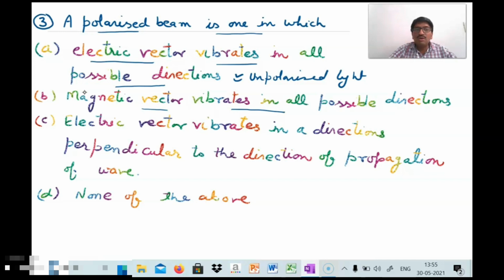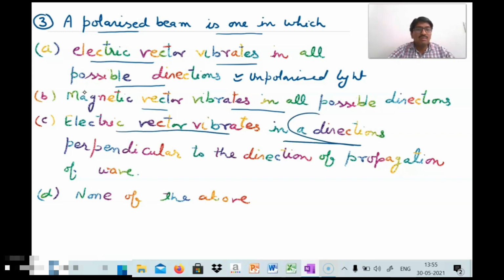Magnetic vector vibrates in all possible directions. We know that in the definition of a polarized beam, the vibration is not in all possible directions. Electric vector vibrating in all possible directions means the definition of unpolarized light. Third option, the electric vector vibrates in one direction.